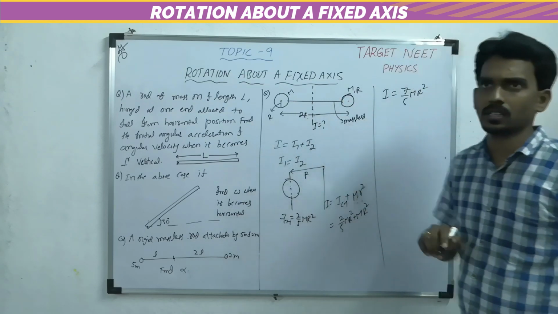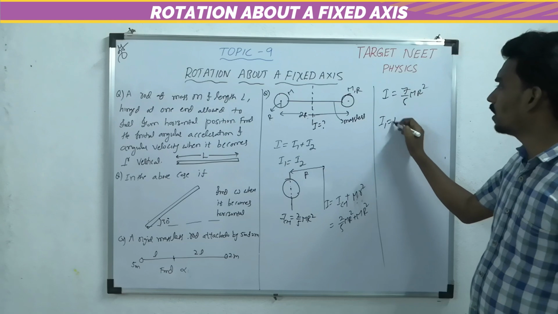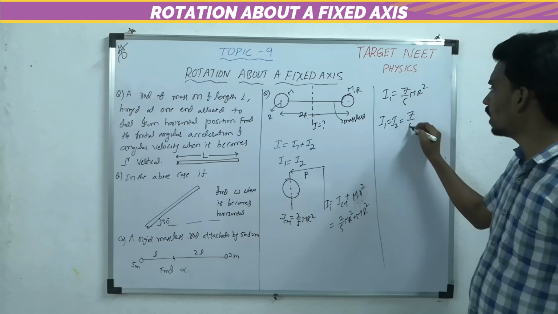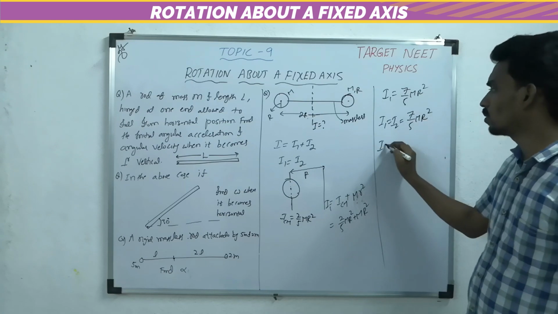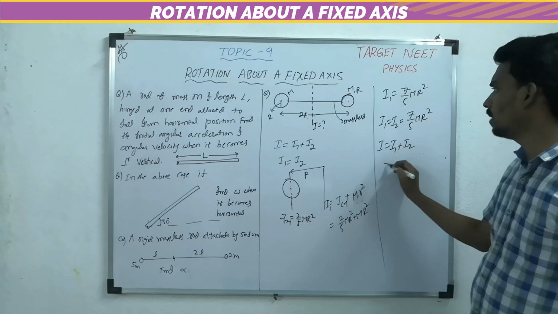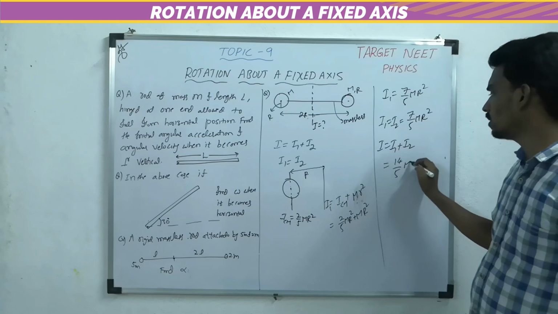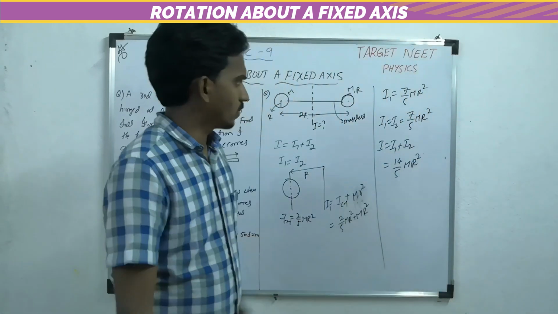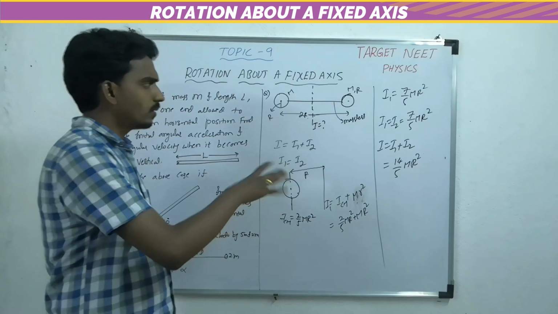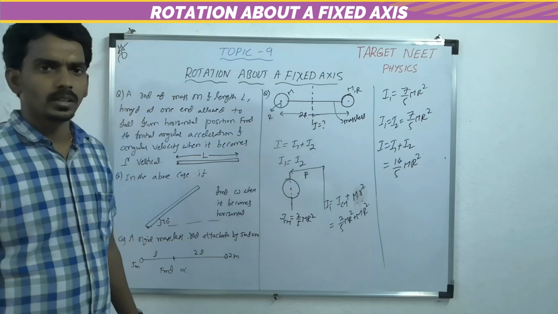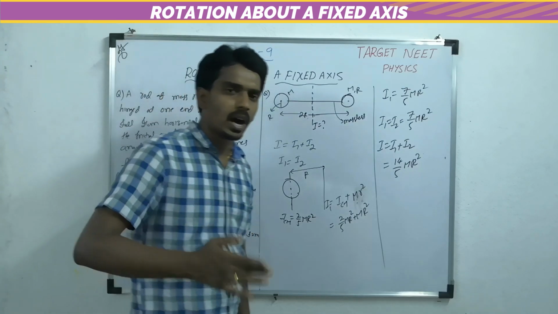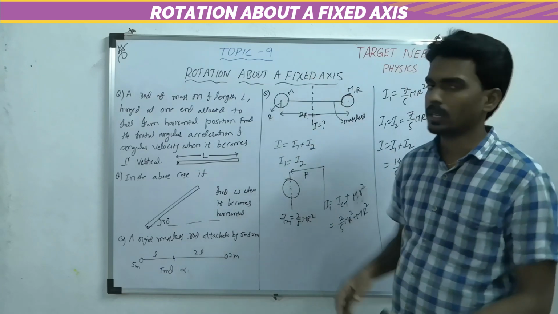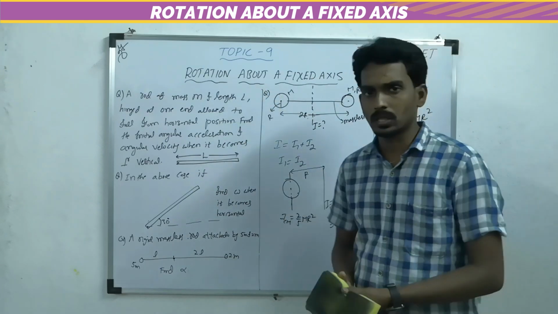But there are two similar spheres, so I1 and I2 are both 7 by 5 mr square. So the total moment of inertia will become I1 plus I2. How much is it? 14 by 5 mr square. So this way you can solve such questions. Now finding moment of inertia will become a part of the question when you deal with questions related to rotation about a fixed axis. Let me take 2-3 questions.